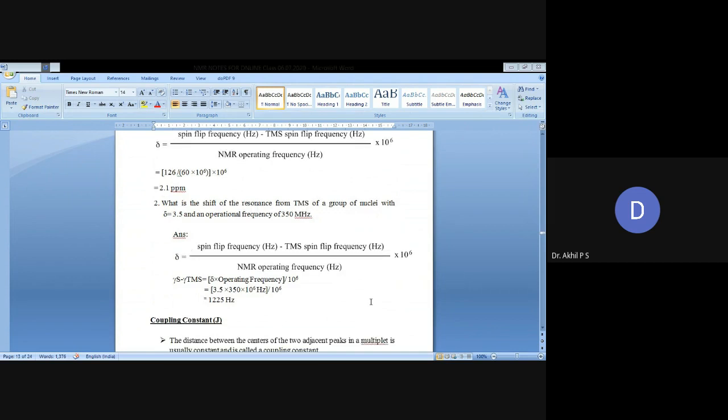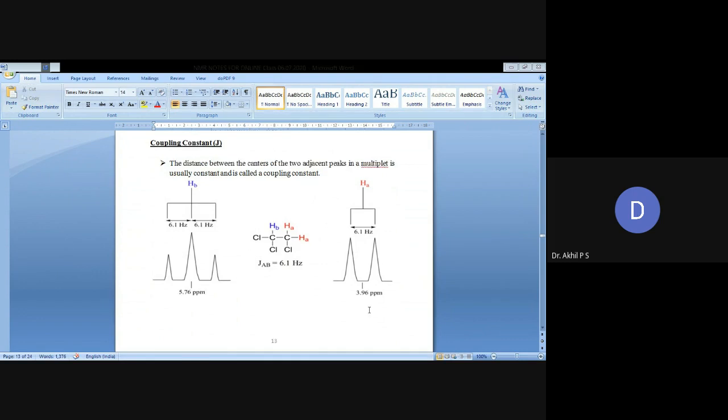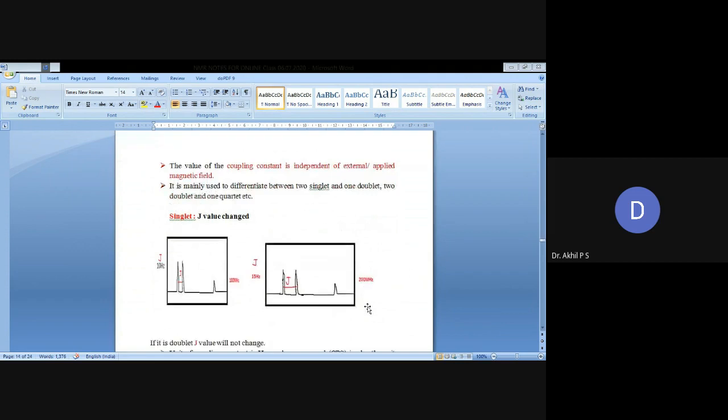Coupling constant is also denoted as J. The distance between centers of two adjacent peaks in a multiplet is usually constant, and it is known as the coupling constant. The value of the coupling constant is independent of the external applied magnetic field. It is mainly used to differentiate between two singlets and one doublet, two doublets and one quartet, etc.